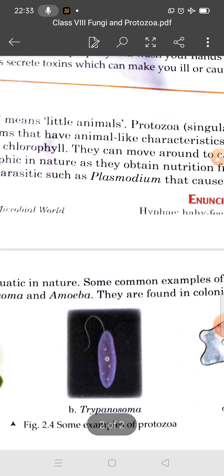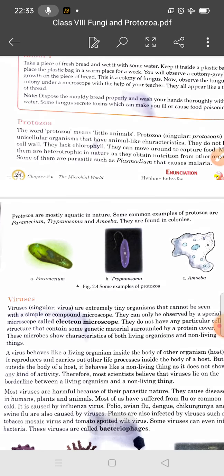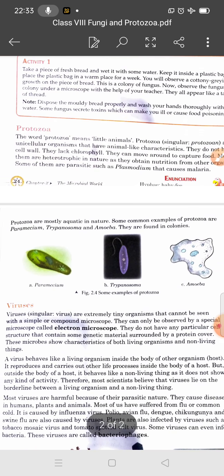They have animal-like characteristics and they do not have a cell wall. They lack chlorophyll also and they can move around to capture food. Most of them are heterotrophic in nature as they obtain nutrition from other organisms.